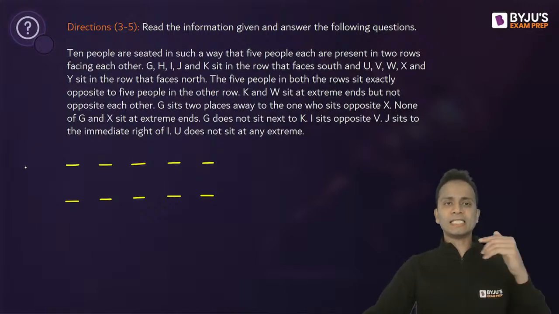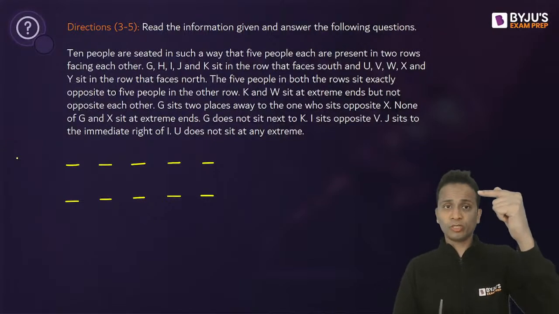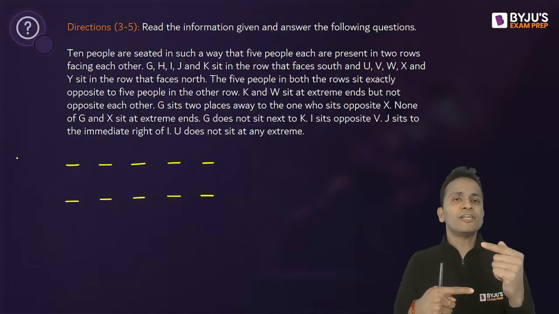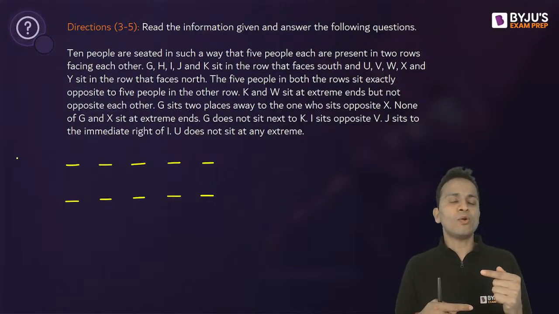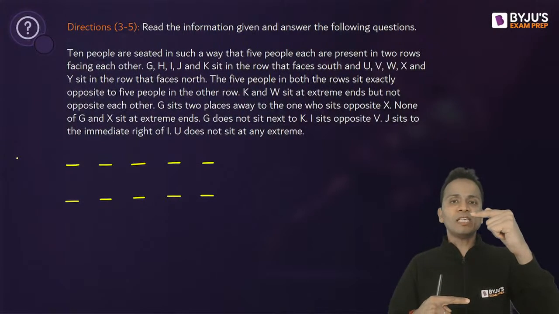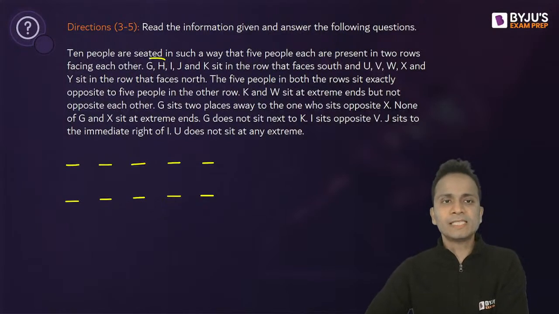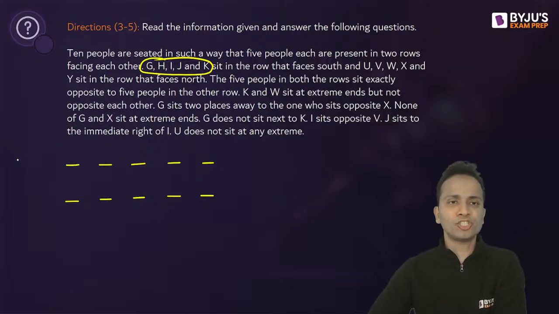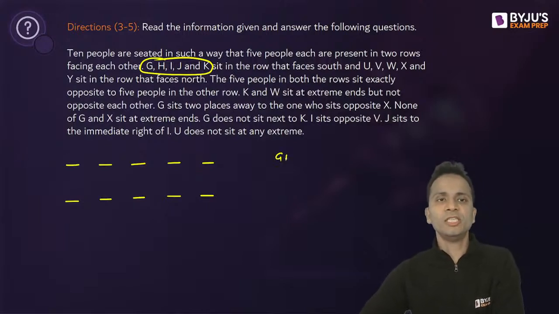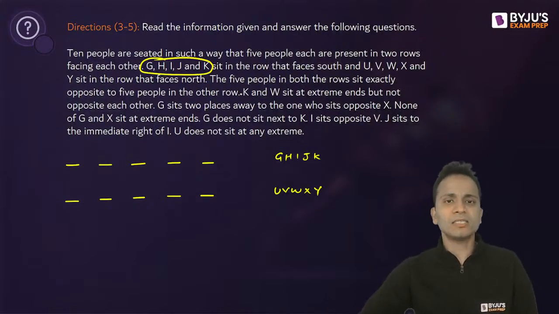Okay, so I can say that G, H, I, J, K will be facing south, and like they are sitting in the first row, they will be facing downwards, and the other set of people U, V, W, X, and Y will be facing in the second row below, but they will be facing north. That way, all of them are facing towards each other. Okay, so this set of people, GHIJK, will be sitting in the first row, and UVWXY will be sitting in the second row. Done. Now let's start arranging them.